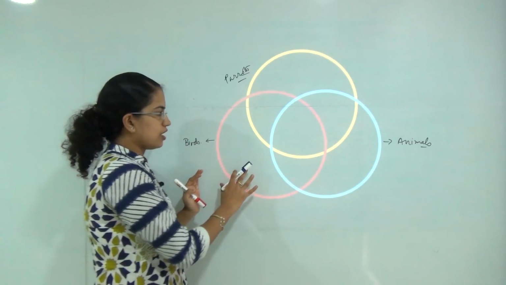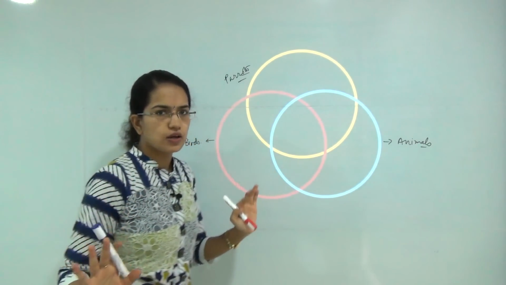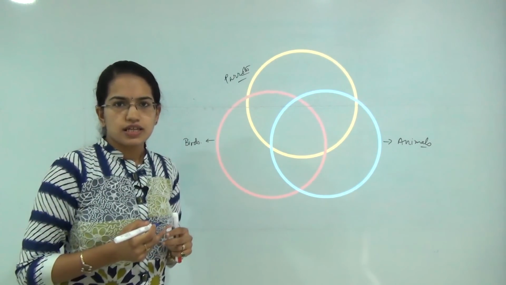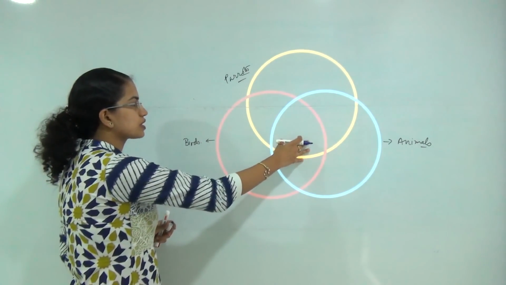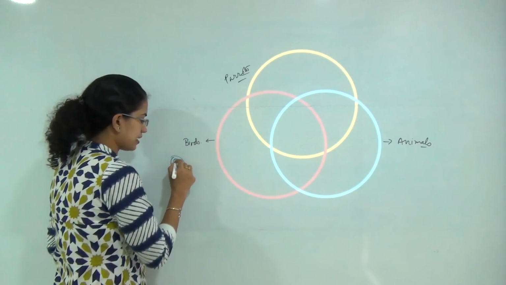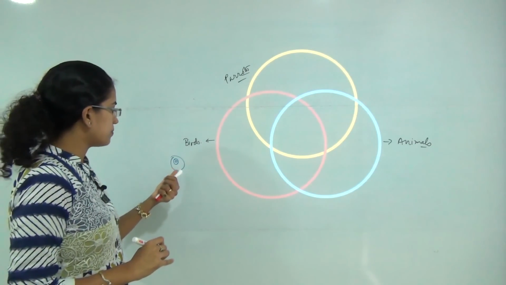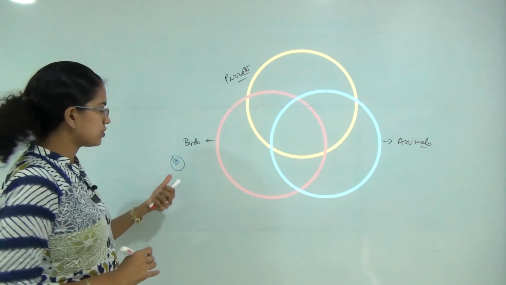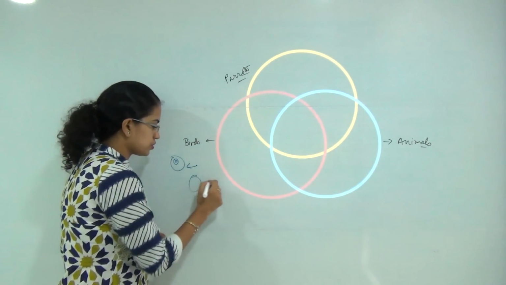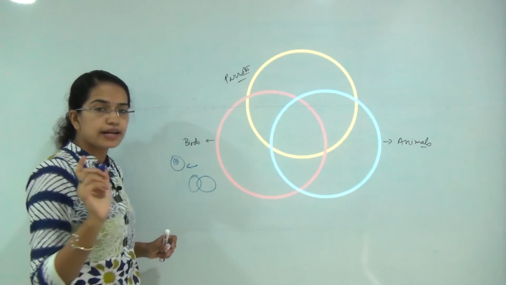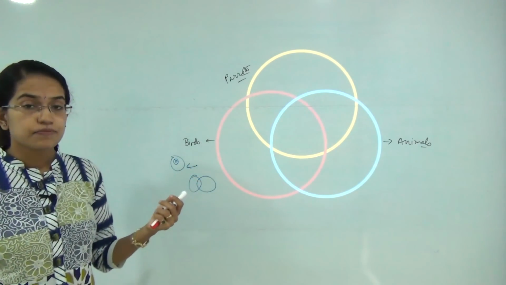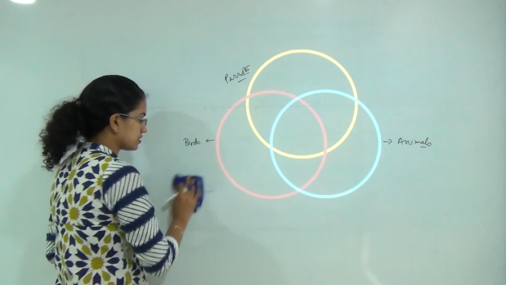That's the way we solve all syllogism problems. A number of students can ask a question: why do we use only this kind of diagram? Why can't I use a Venn diagram where I show all A are B and all B are C? Can I draw a Venn diagram like this? The Venn diagrams you try to draw by yourselves might lead you to correct answers in some cases, and as I said, incorrect answers in other cases.